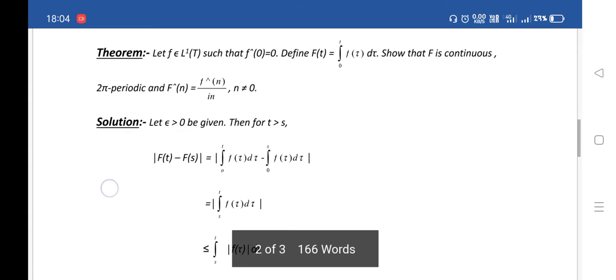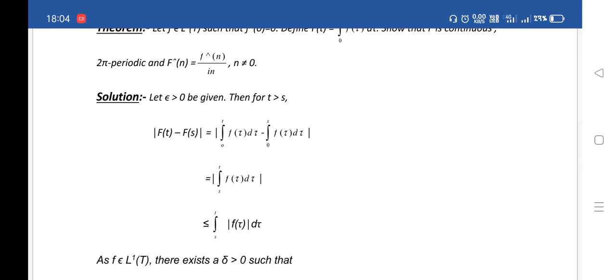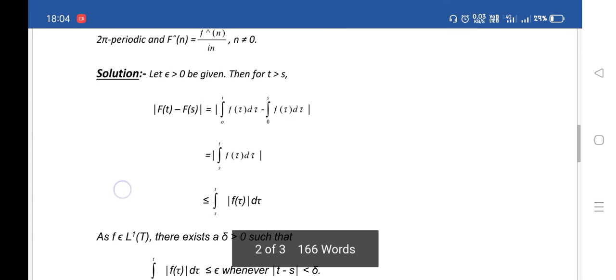Now the proof. Firstly we will show that F is continuous. Let epsilon greater than 0 be given. Then for t greater than s, the modulus of F(t) minus F(s) is equal to the modulus of the integral from 0 to t of f(tau) d tau minus the integral from 0 to s of f(tau) d tau. Now combine the limits: this is equal to the modulus of the integral from s to t of f(tau) d tau, which is less than epsilon.